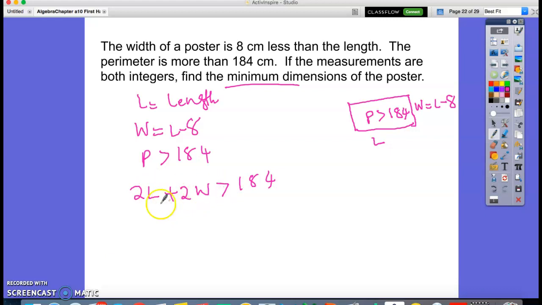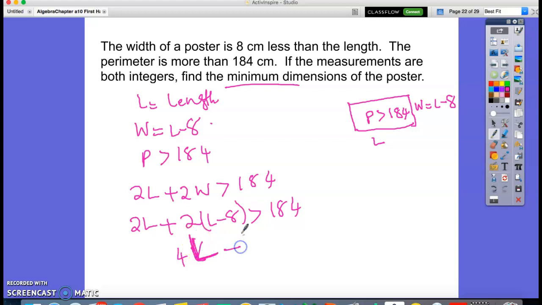Now we have two variables. I'm going to replace W by L minus 8. So, 2L plus 2 times W, which is L minus 8, is greater than 184. So 2L and 2L is 4L. So 4L minus 16 is greater than 184, or 4L is greater than 184 plus 16, which is 200. Or L is greater than 50. So length is greater than 50.